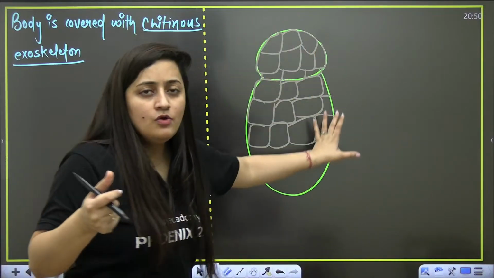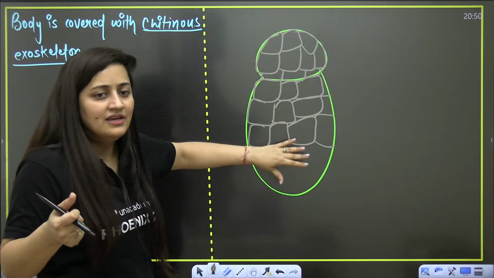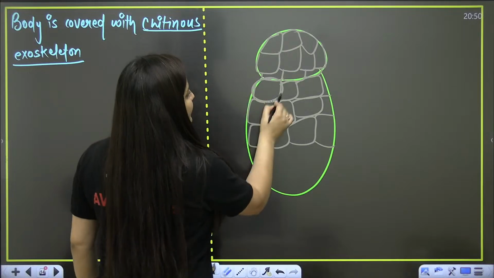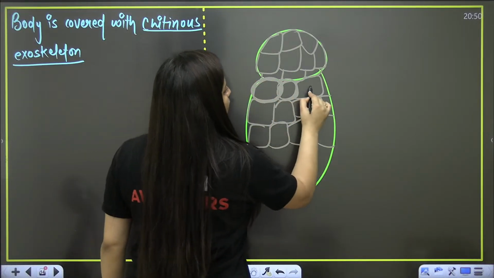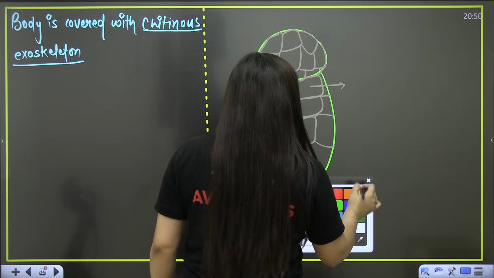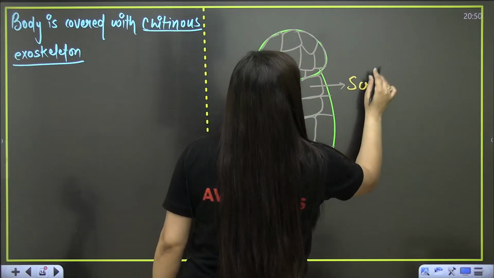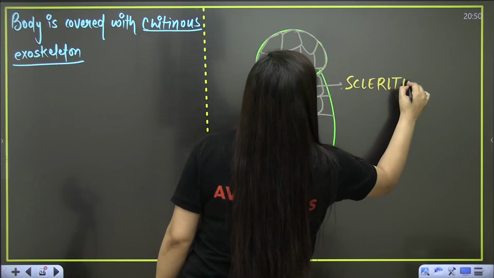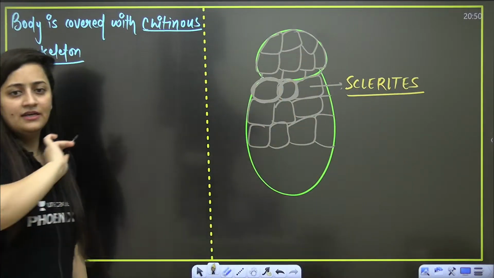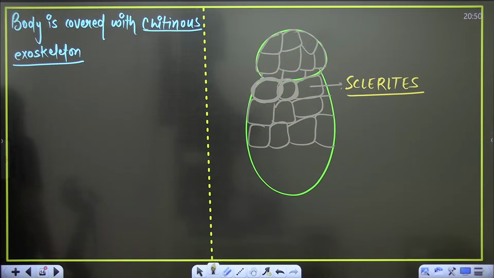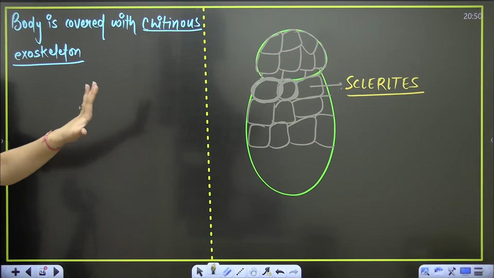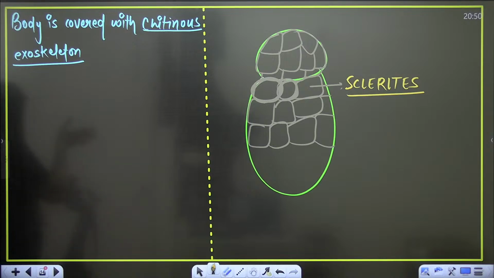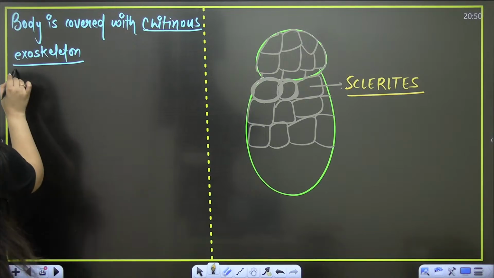In the same way, when you look at this cockroach, it is having a chitinous exoskeleton, and that chitin is forming these kinds of plates. What is the word that we use for it? It is sclerites. So these chitinous tiles are known as sclerites. Clear, bache? Is that clear?